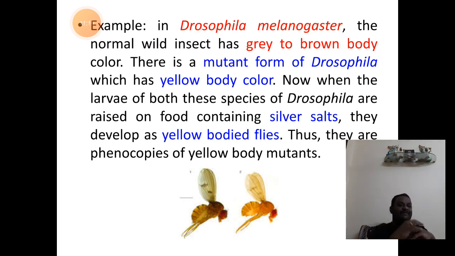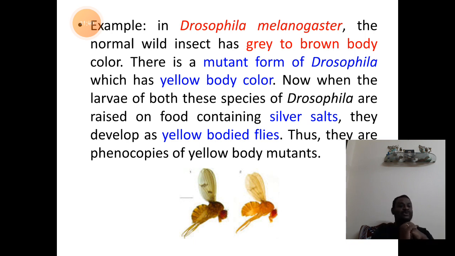So, just now we have understood the example of Drosophila melanogaster, where the normal wild insect has a grey to brown body color, whereas the mutant form of Drosophila has undergone a mutation in a gene that leads to a yellow body color.